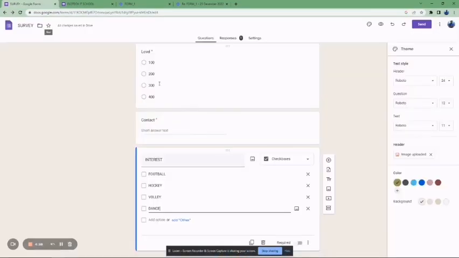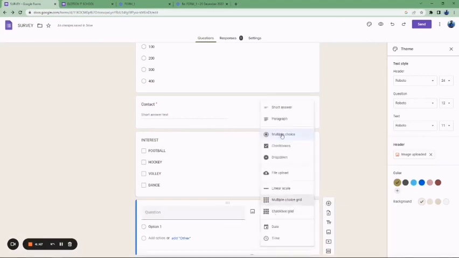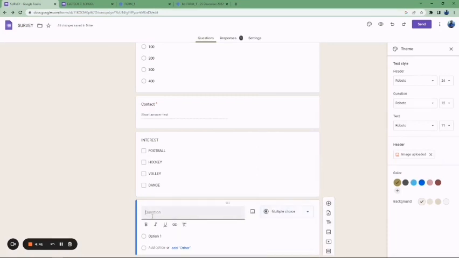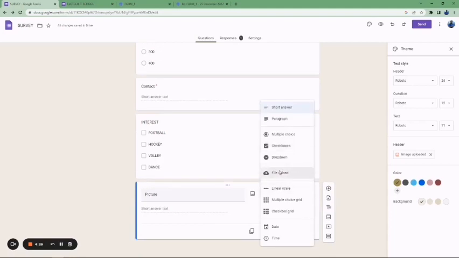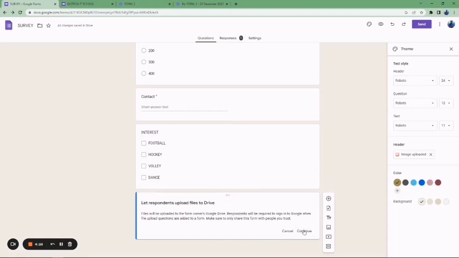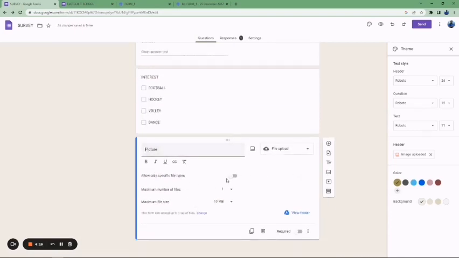But okay, as we move on, let me add one more depending on the answer. So let me go to the option. We have dealt with this. Let's choose file upload, and let's say picture. We want the person to upload a picture. So if you want someone to make an upload, you choose file upload. You click on continue. Then automatically they are going to ask you, do you want to upload some specific file?